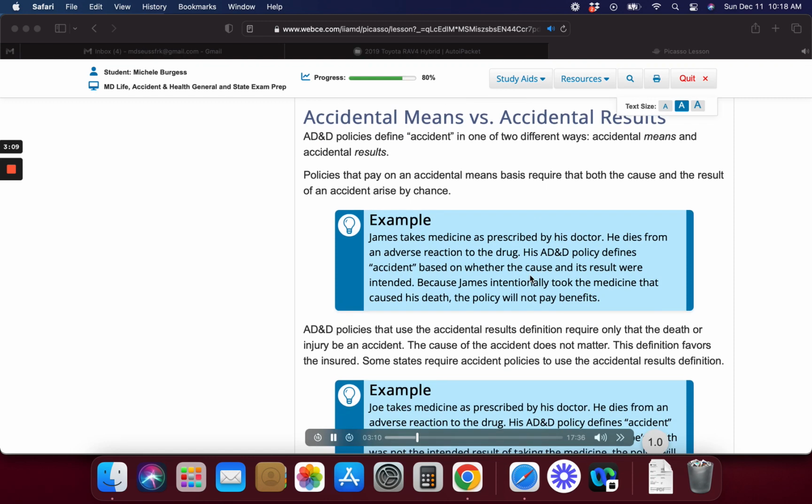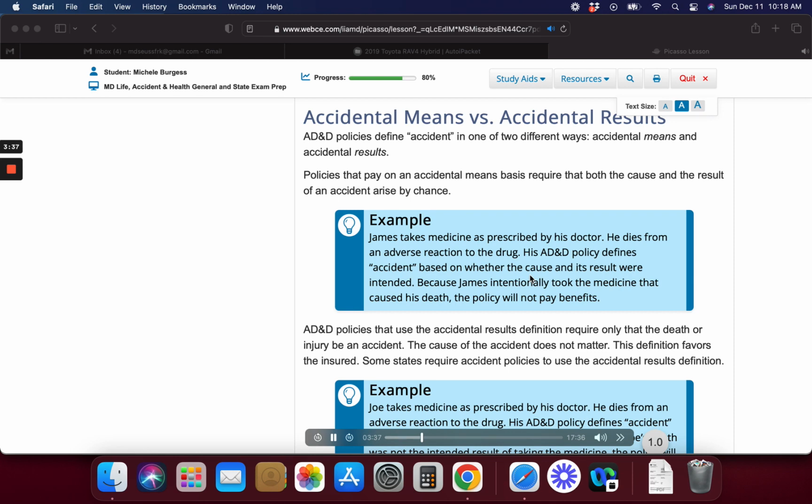Policies that pay on an accidental means basis require that both the cause and the result of an accident arise by chance. Example: James takes medicine as prescribed by his doctor. He dies from an adverse reaction to the drug. His AD&D policy defines accident based on whether the cause and its result were intended. Because James intentionally took the medicine that caused his death, the policy will not pay benefits.